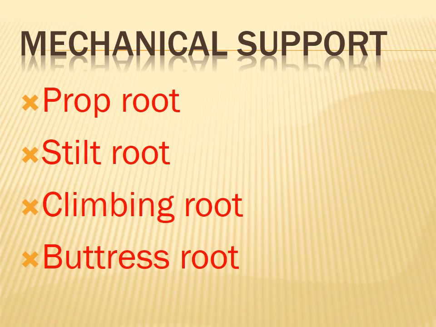Which plant is an example for buttress root? Try it, think about that. Yes, very good. Red silk cotton tree and white silk cotton tree are examples for buttress root. The main function of all these roots is mechanical support to the plant. Okay.